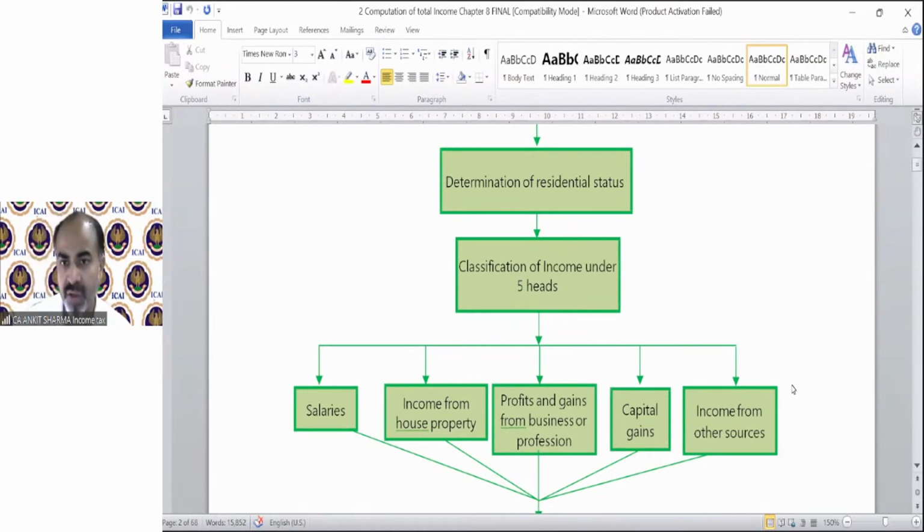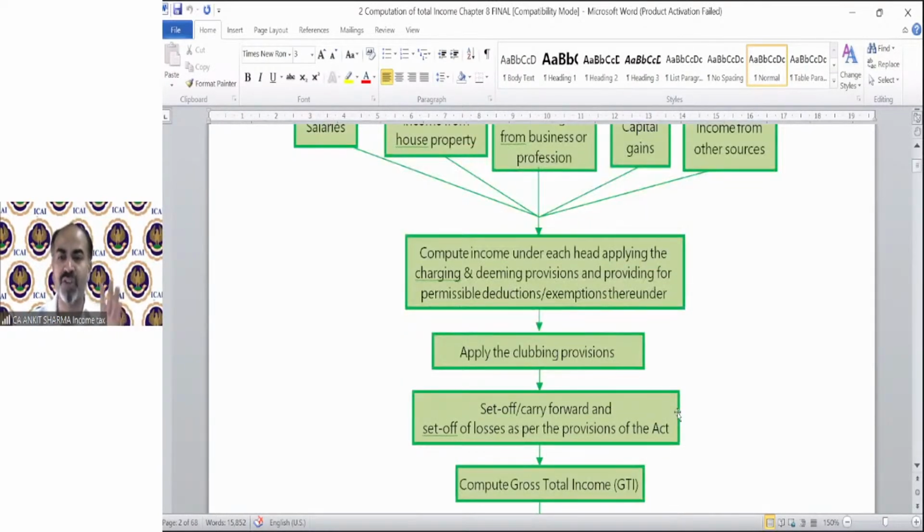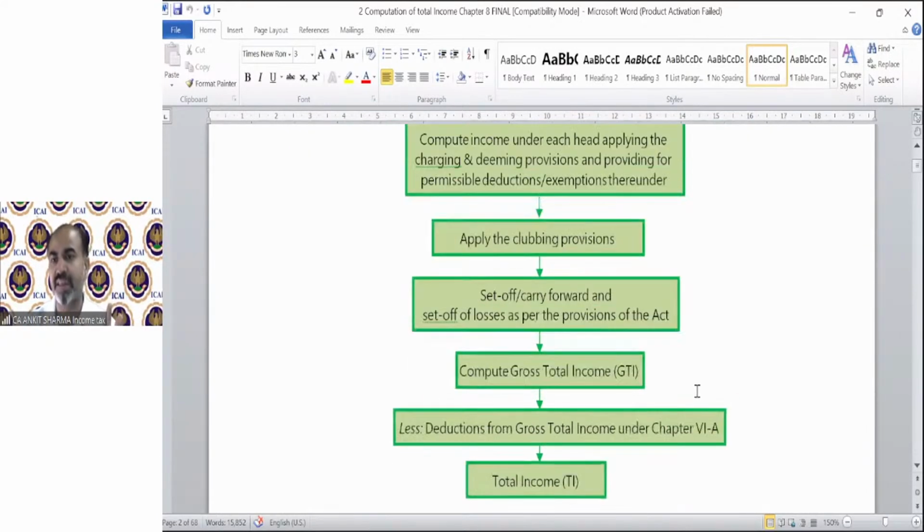Fine. So let's move on to the further provisions. It says for the 5 heads of income, compute income under each head, applying the charging and deeming provisions and providing for permissible exemptions and deductions thereunder. We all know about this, of course. Then applying the clubbing provisions and the set-off provisions, we will be able to arrive at the gross total income.